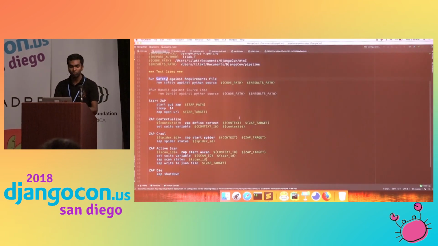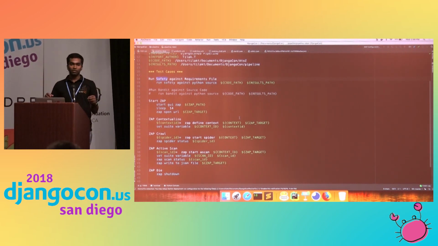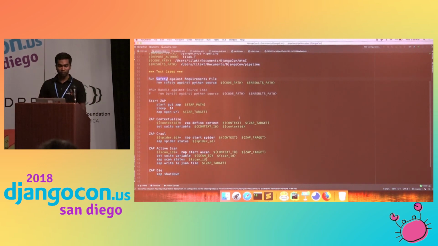This is using Robot. Run Safety against the requirements, then use this path. That's it. Run Zap. You have to give that path. In Selenium, you have to give XPath and so many things. I didn't learn Zap, it was Selenium. I hate that one. It's too complicated to run. That's why I love this robo script. So I'll run this. Okay.